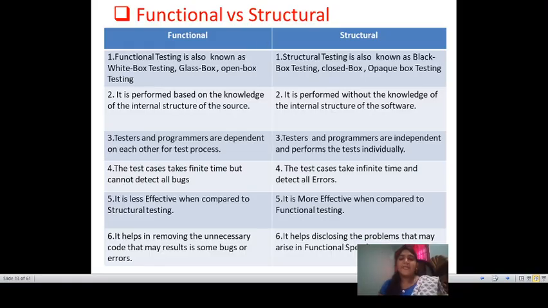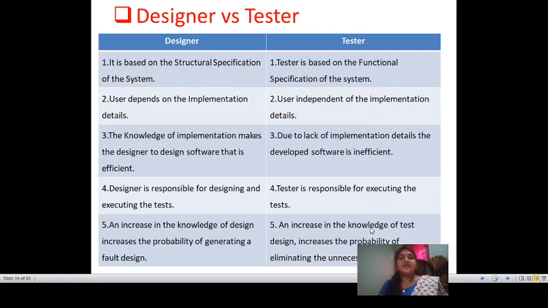Next we'll go to the next dichotomy, designer versus tester. These are the differences between designer and tester, similar to testing and debugging. The first one: the designer is based on the structural specification of the system, so functional and structural are relevant to designer and tester. The designer is based on the structural specification, and the tester is based on the functional specification.